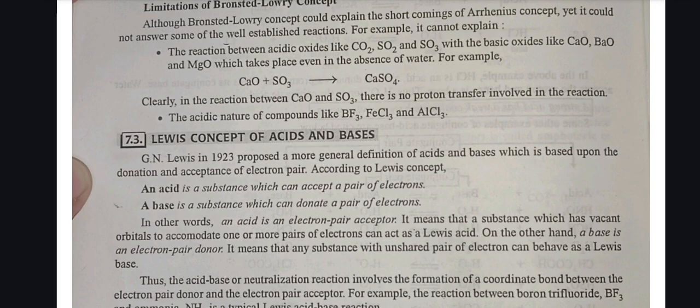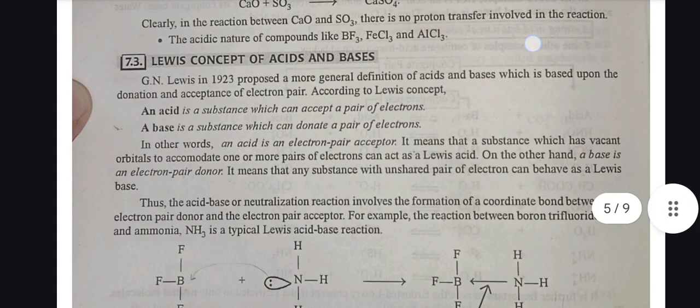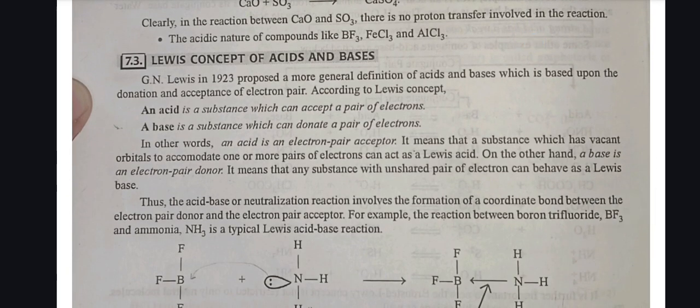Second, the acidic nature of compounds like BF3, FeCl3 and AlCl3. Lewis acid, Lewis concept of acid and bases. G. N. Lewis in 1923 proposed a more general definition of acid and bases which is based upon the donation and acceptance of electron pairs. According to Lewis, an acid is a substance which can accept a pair of electrons, whereas a base is a substance which can donate a pair of electrons.